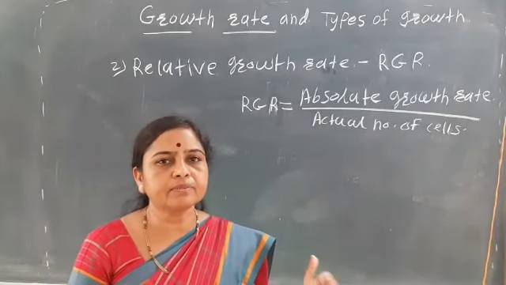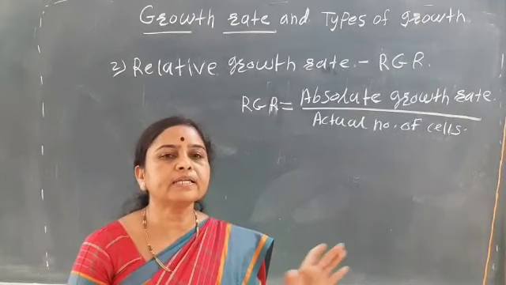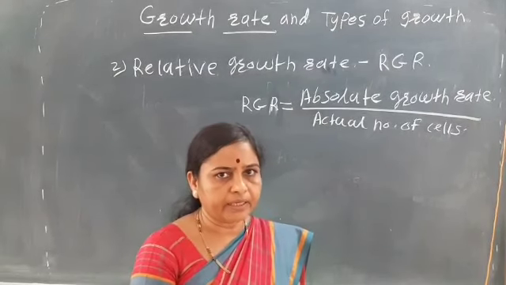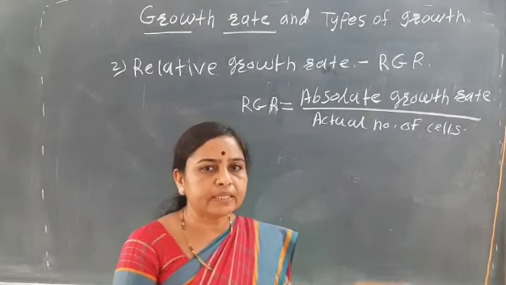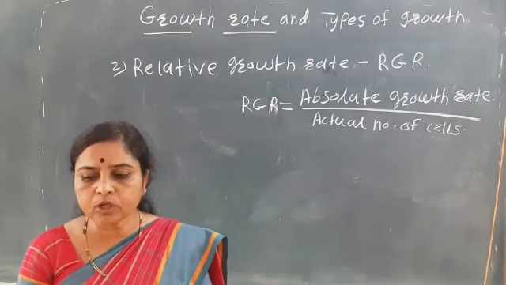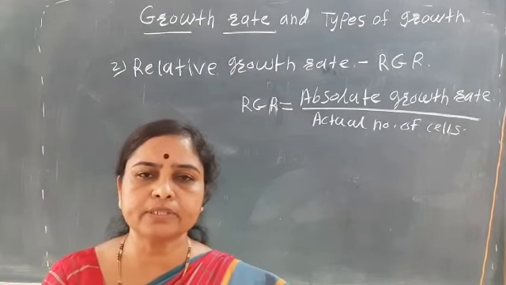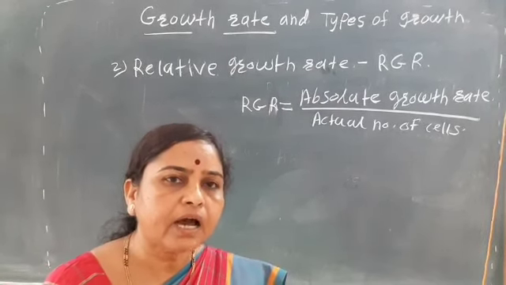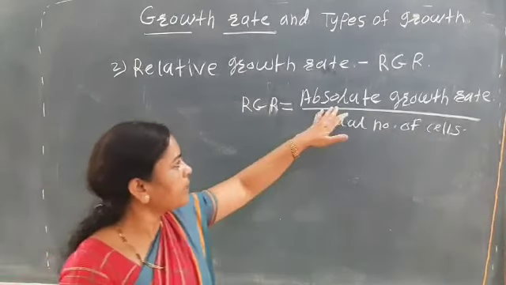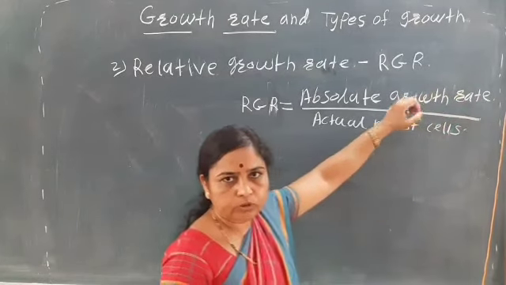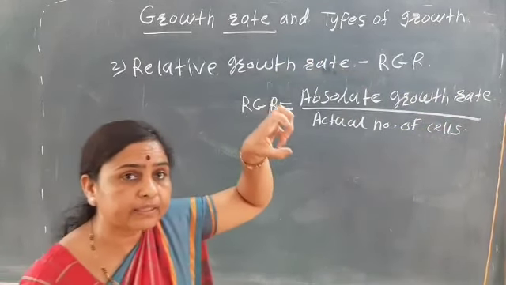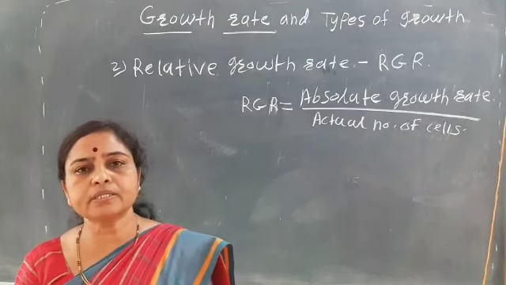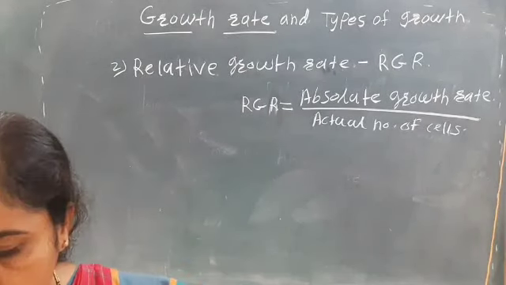Suppose 10 cells increase in one hour, then 20 will increase in 2 hours, 30 in 3 hours. In this way, how many cells increased in one hour, and how many in the second hour. So this is the change in the number of cells to the change in the rate of the time interval, which is known as the absolute growth rate. And then we divide the absolute growth rate by the actual number of cells, the cells at the initial condition.